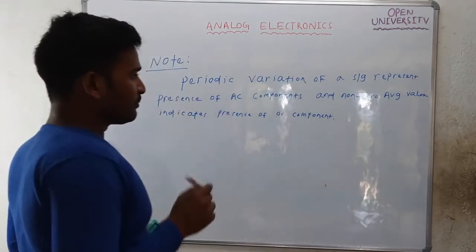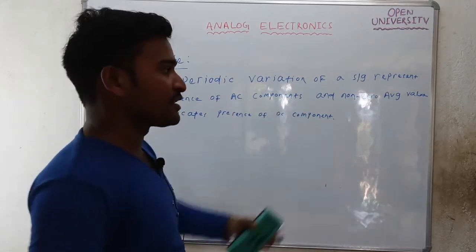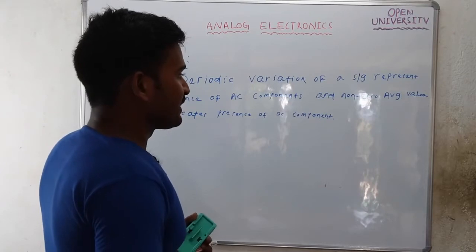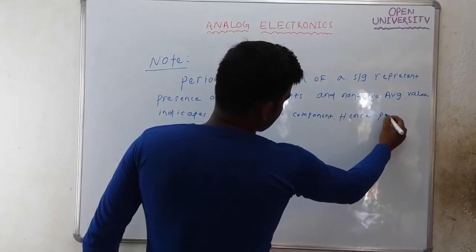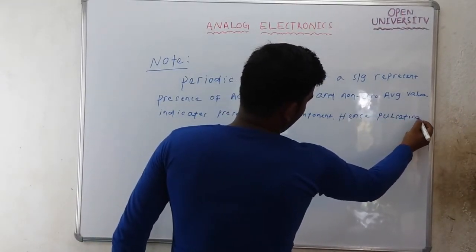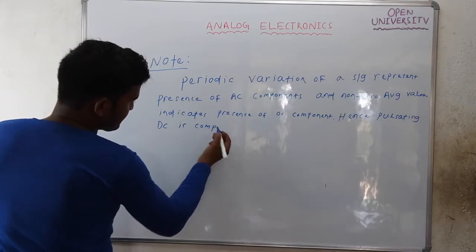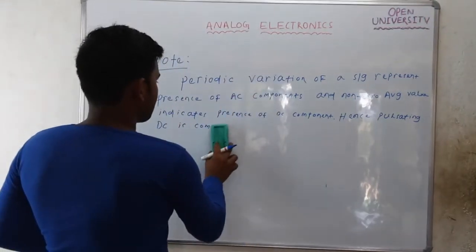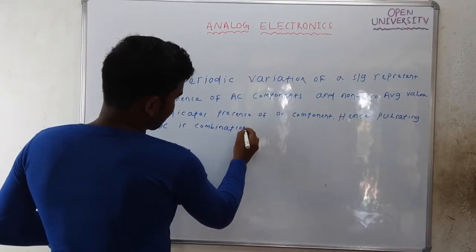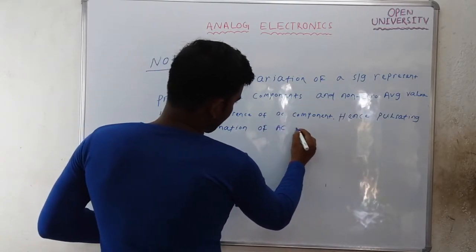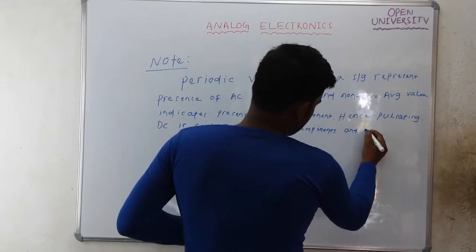Since pulsating DC will have periodic variation and also a non-zero average value, pulsating DC is a combination of AC and DC. Hence pulsating DC is a combination of AC components and DC components.